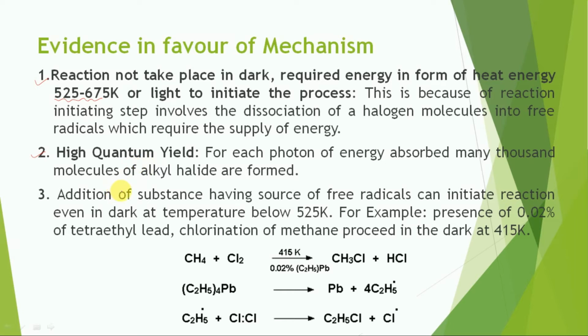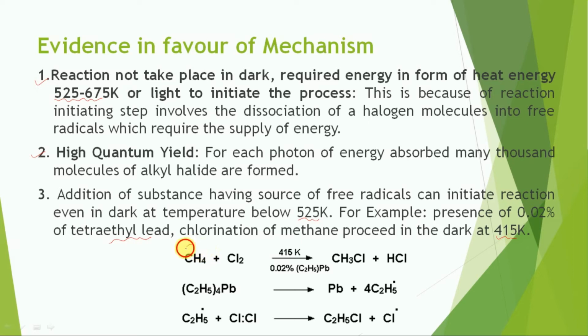Then point number 3, it has been observed that the addition of substances that are a source of free radicals can initiate the reaction in the dark at even lower temperature, below 525 Kelvin. For example, if we add 0.02% tetraethyl lead in the chlorination of methane, then the reaction can proceed even in the dark at 415 Kelvin.